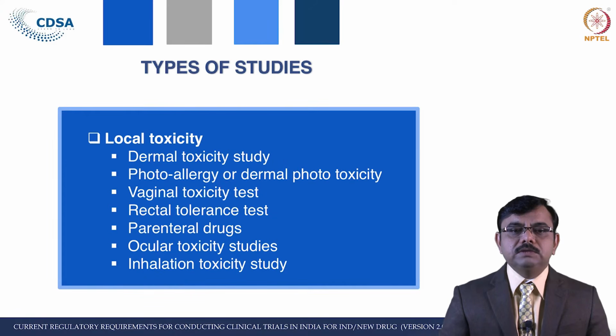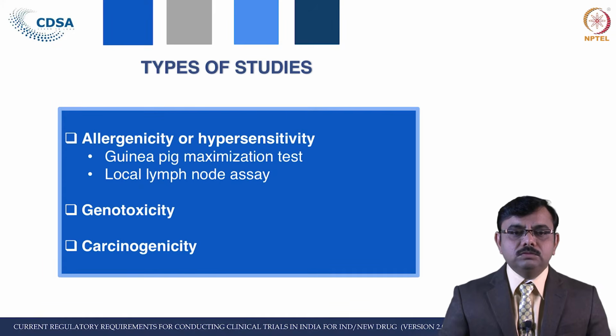Then hypersensitivity or allergenicity test. There are two types of these tests, the guinea pig maximization test and the LLNA, that is the local lymph node assay test. The hypersensitivity can be determined with this test. Then two more important tests that are required to be conducted for almost all the drug products are the genotoxicity and the carcinogenicity. So, these are the animal toxicological tests.